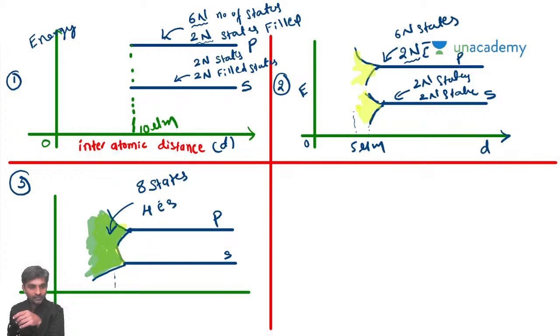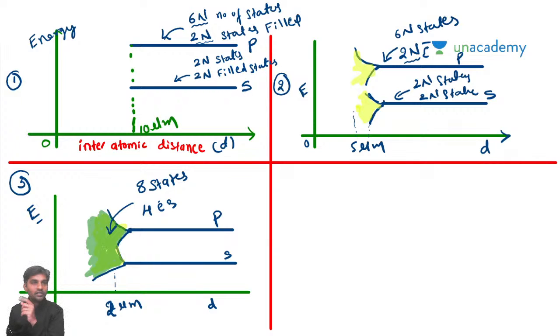Assume that this is going to be 1 micrometer distance, 2 micrometers distance, and this is the energy level. Please reply, sir. Are you able to understand or not? Here you have 2n electrons, 2n states of P region and 2n electrons, 2n states, and 2n filled states. Yeah, so I'll do it for Riteja.